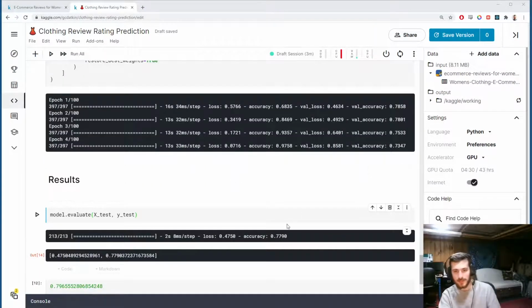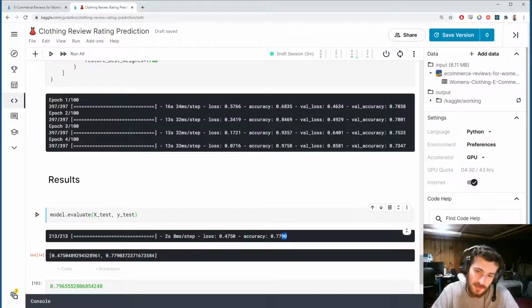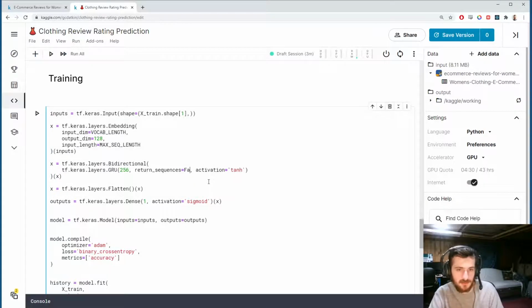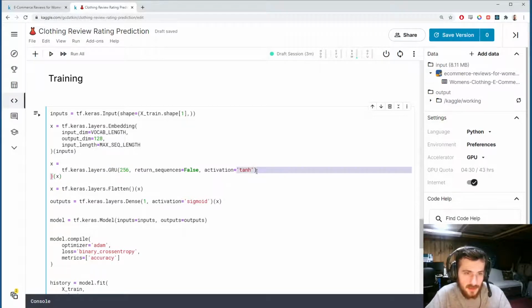Alright, so it finished, and that actually reduced it even more. So I really can't say, it's on a case-by-case basis. It looks like the recurrent neural network is actually not working so well. So maybe then we can try return sequences equals false without the bidirectional, because that did not seem to work.